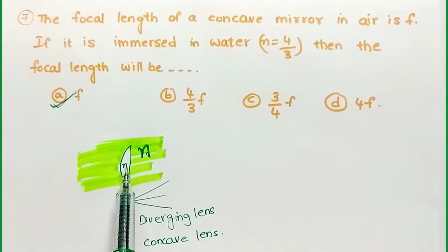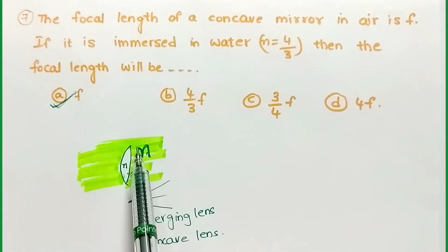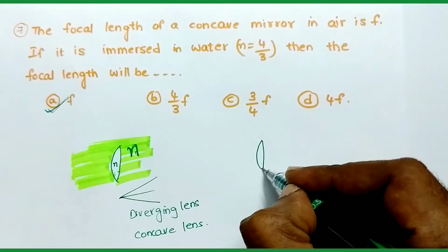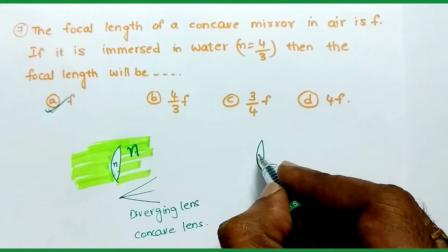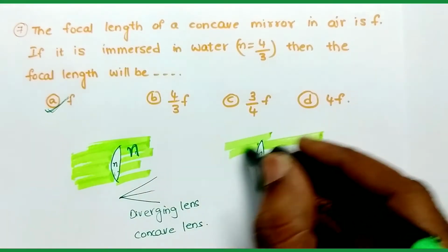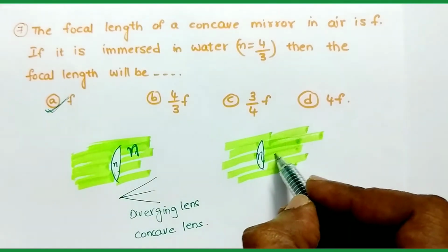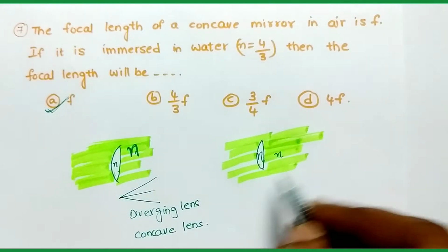Watch again. So when a convex lens with some refractive index is kept in a medium with more refractive index, then this convex lens behaves like a diverging lens. In another case, the convex lens having the refractive index is placed in a medium with a refractive index less than this refractive index. That means small n is the refractive index of the medium.